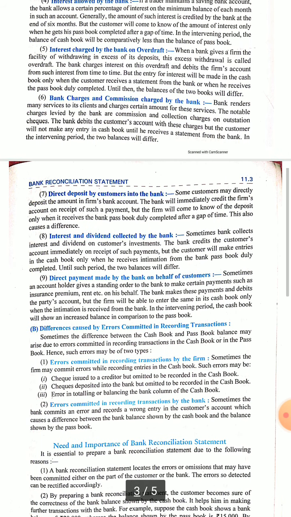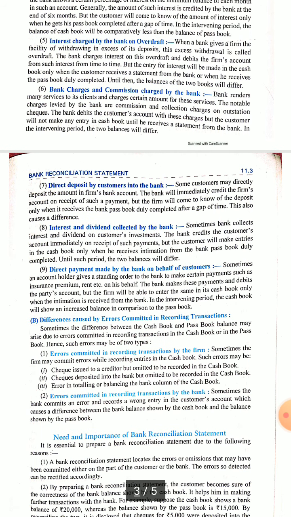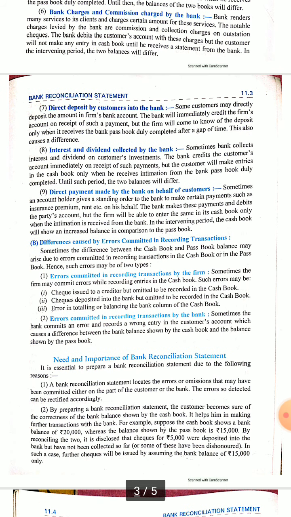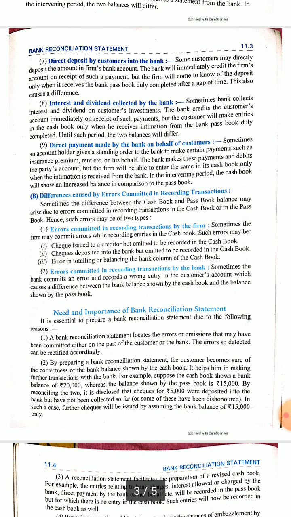Again, the case 8, interest and dividend collected by the bank. Sometimes the company or the firm or the account holder has invested somewhere in any share or investment. In that case, interest and those dividends are directly credited into the bank account, but that is not reflected in the cash book. So the cash book will show a lower balance and the passbook will show a higher balance.